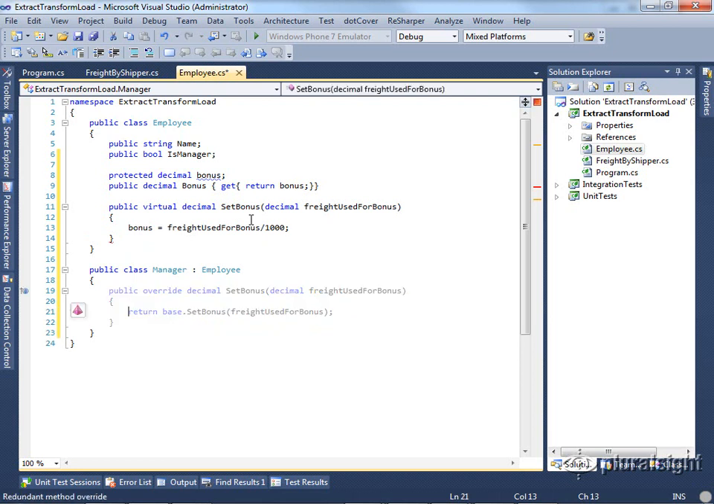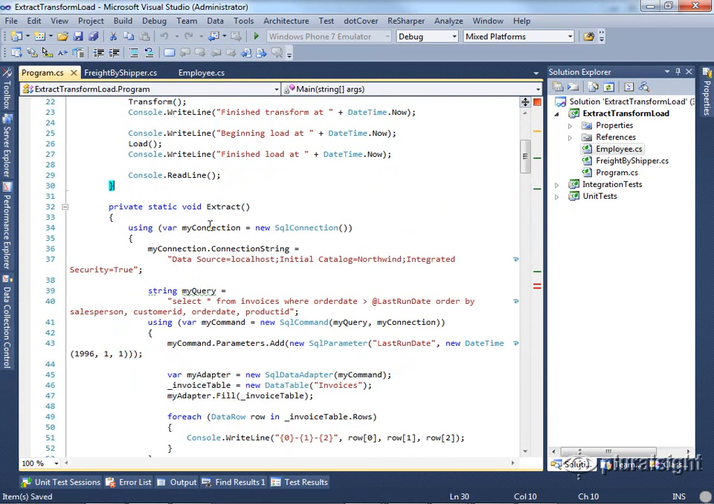And we'll simply say that bonus is equal to the freight divided by 10. That was our logic that we used before. And this can actually be void, it turns out, because it's doing all the work. Now we simply need to be able to create things as managers or employees as appropriate in our code.